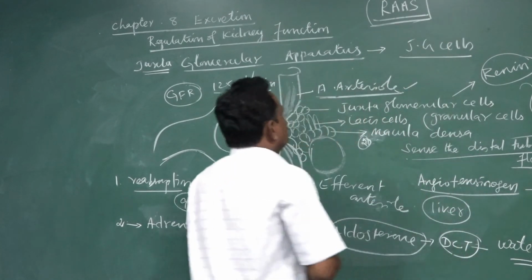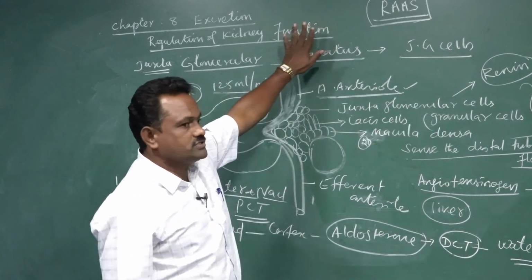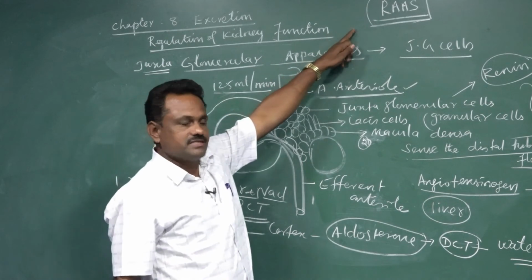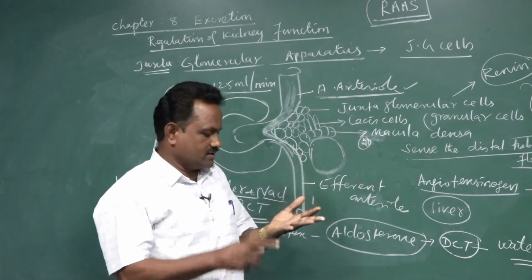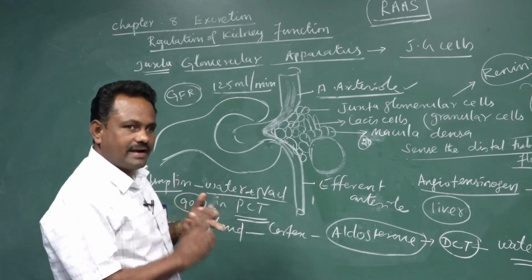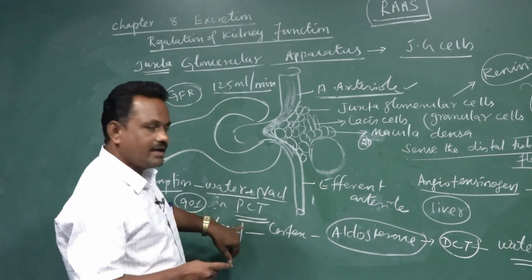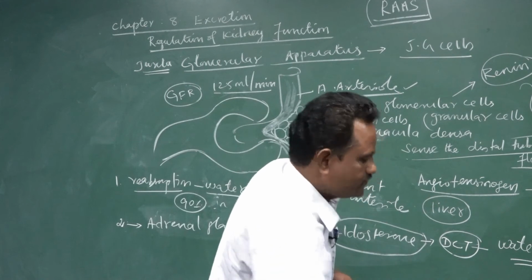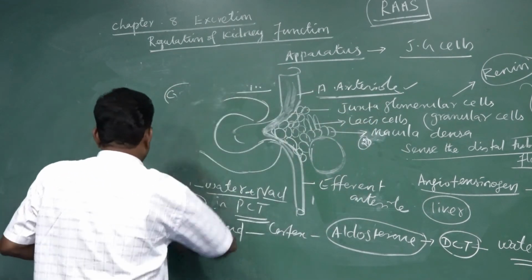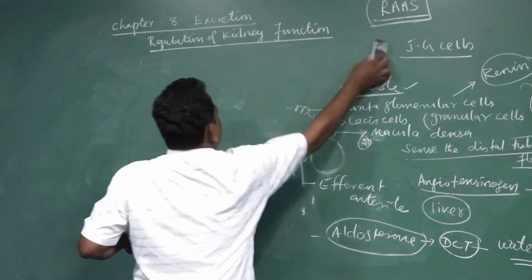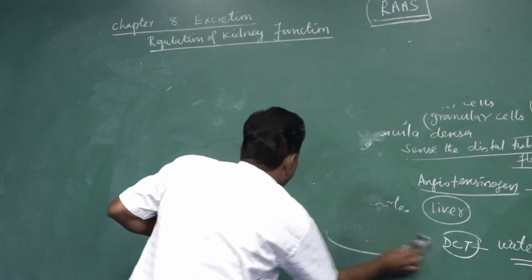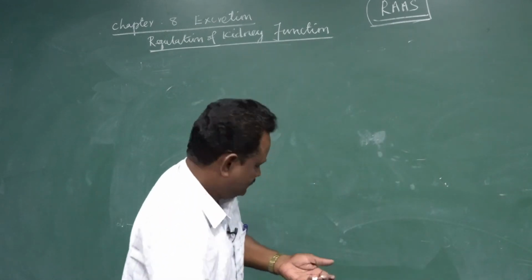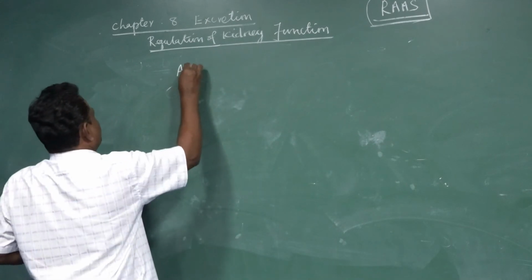The first one to control and regulate the functions of the kidney is the secretion of ADH, and the second one is the RAS system. Actually, angiotensin 2 acts in the brain, heart, blood vessels, kidney, and also the adrenal gland. The third one, the regulation of kidney function, is controlled by an important factor secreted by the heart, that is called the ANF factor.